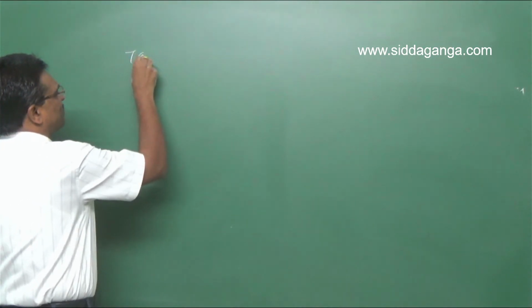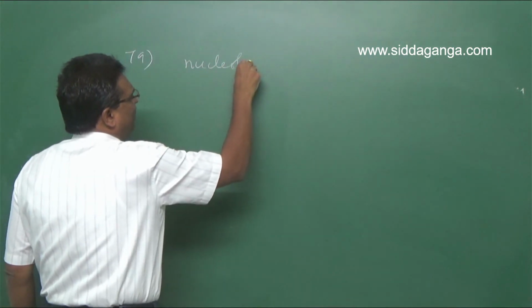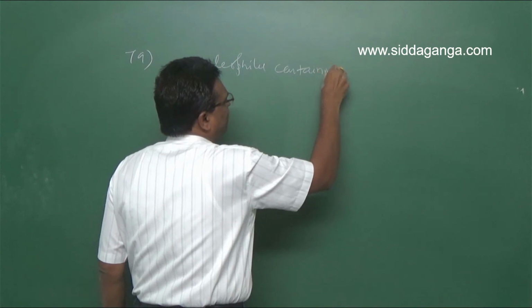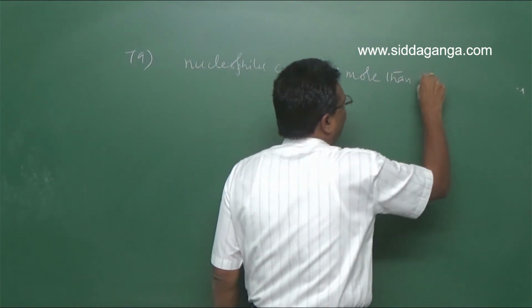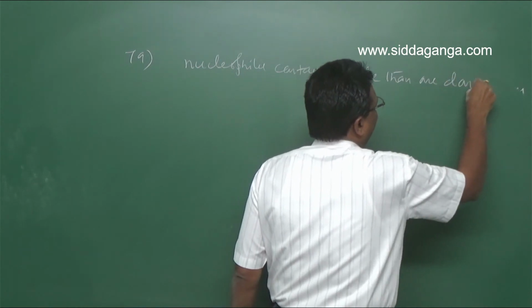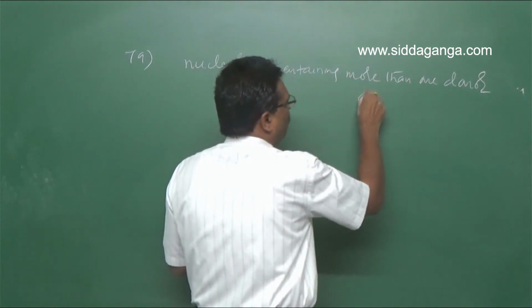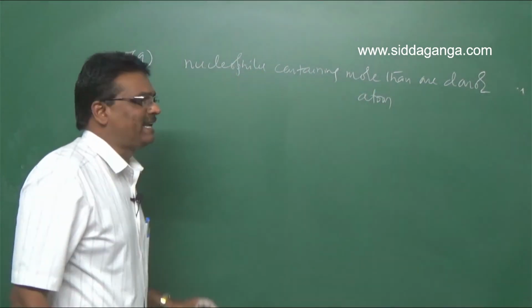So for the question number 79, nucleophiles containing more than one donor atom are ambidentate nucleophiles.